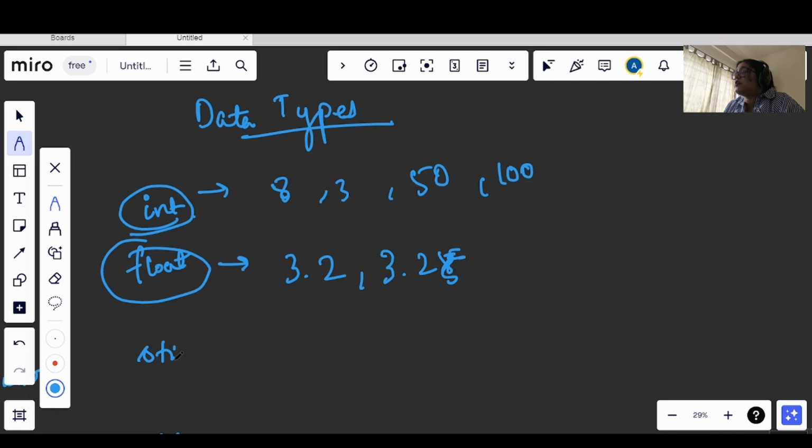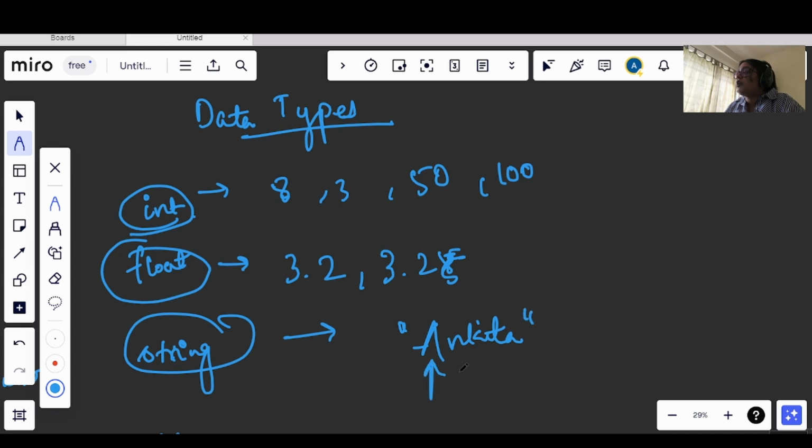Now the other data type that is present is string. So what is string? String is a sequence of characters. So it comes under sequence data type. What is sequence data type? It means the values that are stored will be stored in some pattern. Let's say I am storing Ankita. It is a sequence of characters, right? This A, N, and so on will come one after another, so it will be stored in that way only. We use double inverted commas, or we can use single inverted commas also to store the string values.